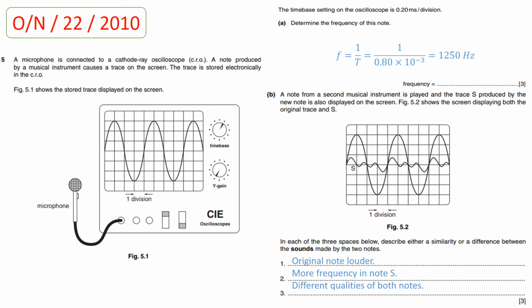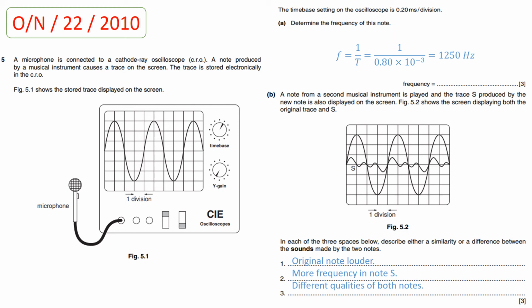So the first difference is the original note is louder, because the amplitude of the original note is greater than that of the trace S. Now the frequency of the trace S is higher, because in the time in which one complete wave is produced by the first note, more than one wave is produced or shown in trace S. So that's why the frequency in trace S is higher.